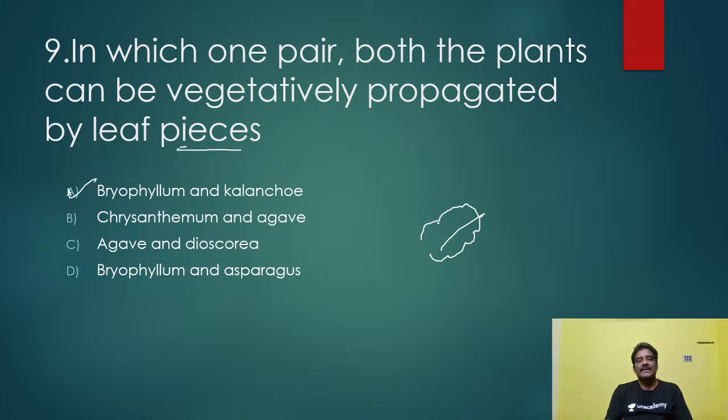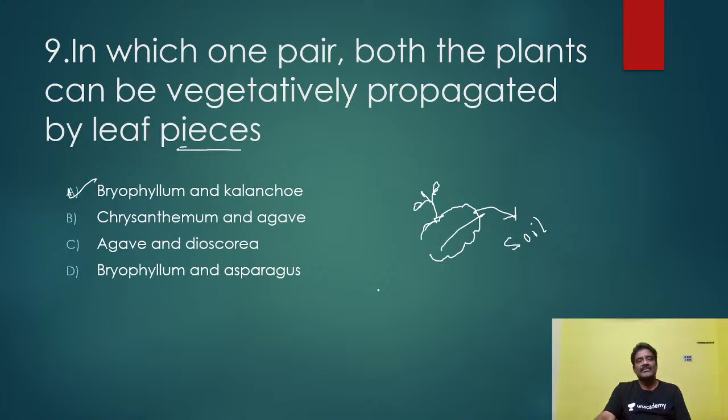And the margins here, depressions or notches are there, where you will find buds. Axillary buds are there, from which new plants develop when the leaf comes in contact with soil. Am I correct or not? So here also, this is also propagated vegetatively by leaf pieces. So these two are important.